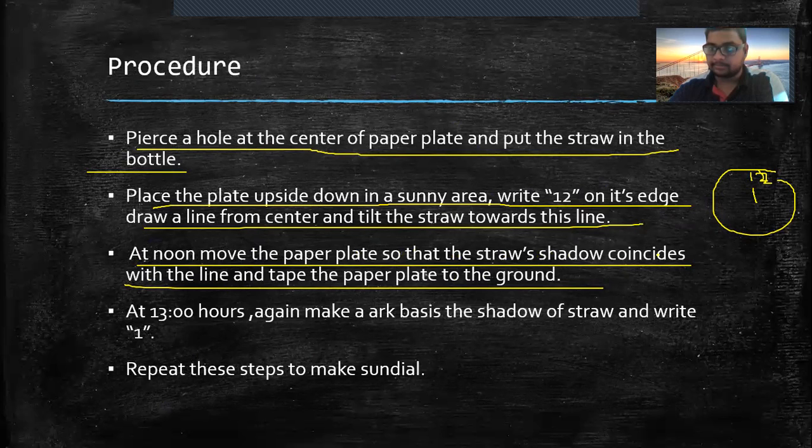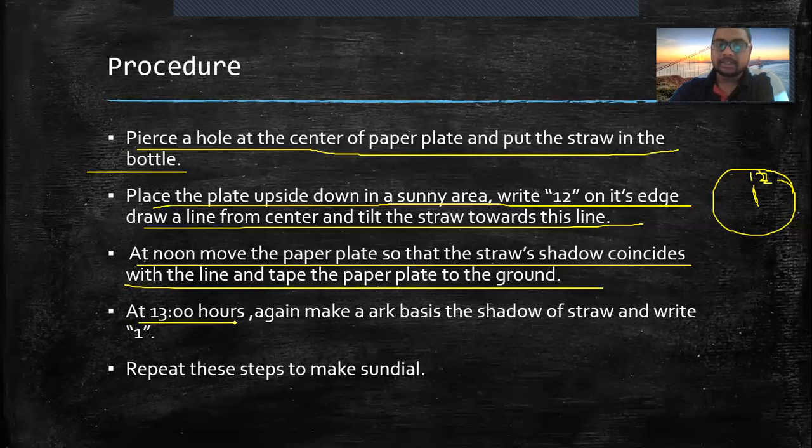At noon, move the paper plate so that the straw's shadow coincides with the line, and tape the paper plate on the ground. Okay, so if this is the line, then at noon, that is at 12 o'clock, the shadow of that straw should lie on this line. And when it is in position, then you will paste this paper plate on the ground.